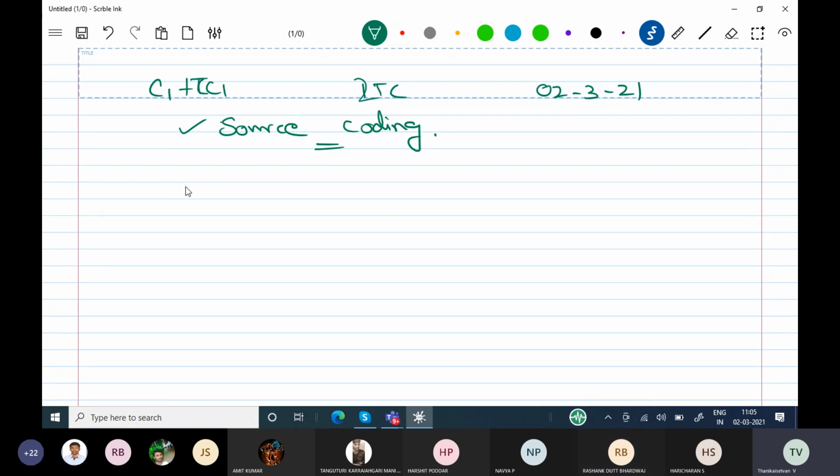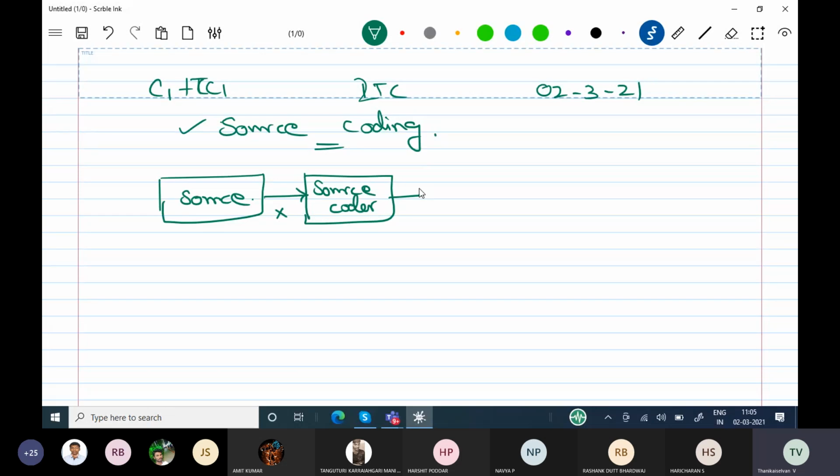Now I'll take our digital communication system. It starts with a source, which is giving the discrete symbols. X will be given to the source coder.